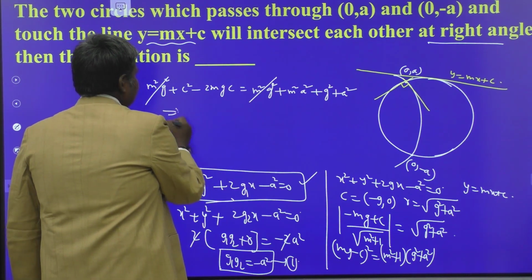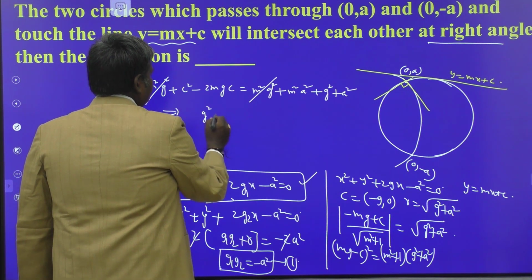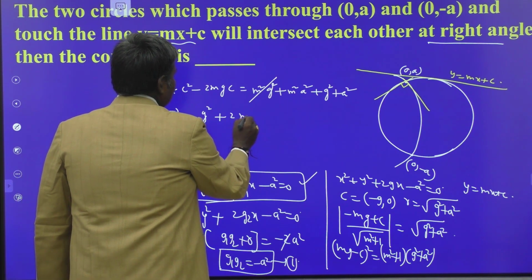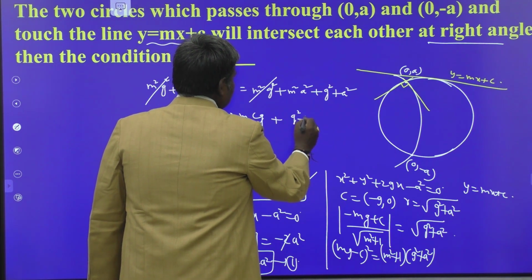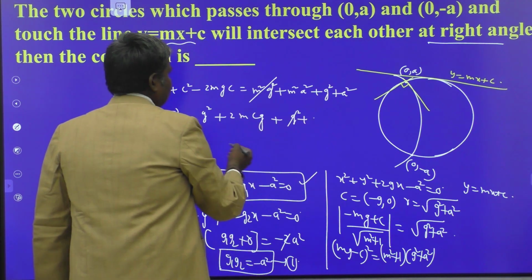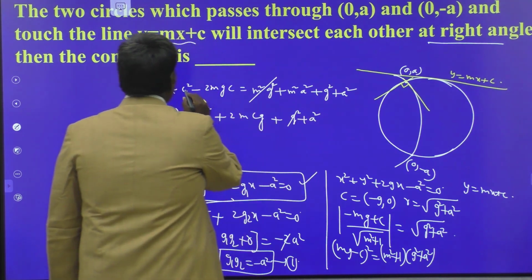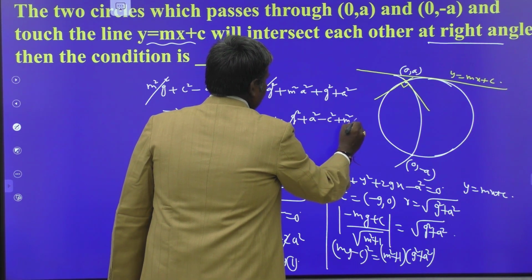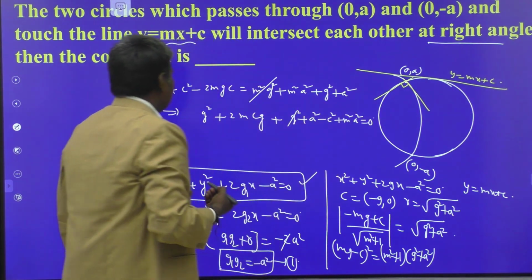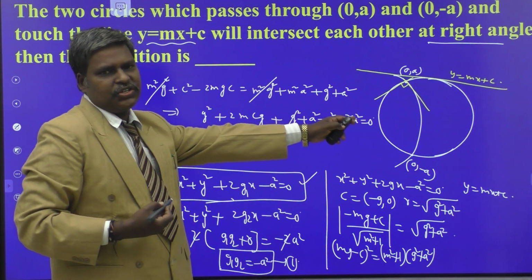Okay, so g square plus 2mcg plus a square minus c square plus m square a square is equal to 0. This is the quadratic equation in g.